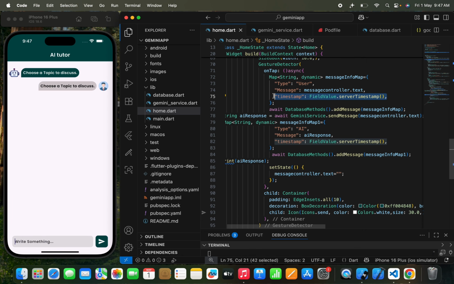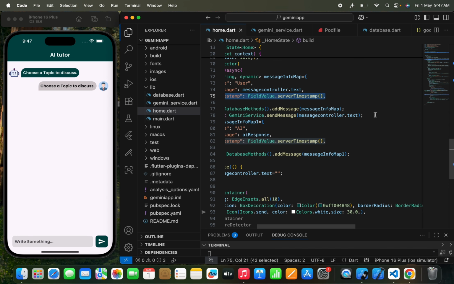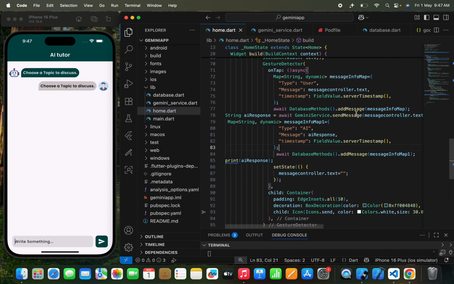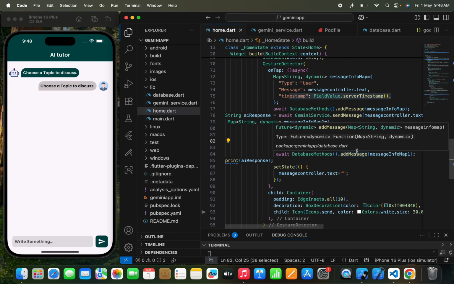If you don't pass a timestamp over here, all the messages will not be shown in the perfect manner and will just be shown in a random way. That doesn't look any good, right? Now here I just write string AI response, and I need to get an AI response. So I've used the Gemini service class dot send message. We are sending the message to the AI and we are getting the message. I've just passed another map over here, like message info map. I've passed the type AI because we are getting the reply from an AI, the message, which is the response that we get from an AI, and the timestamp, FieldValue dot server timestamp, right?